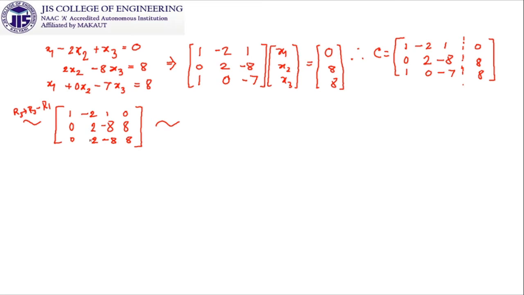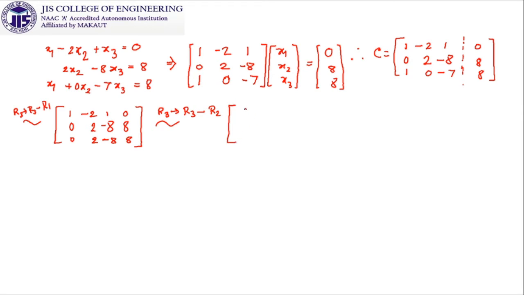It is not yet in echelon form because the number of zeros is increasing here but not here. I have to make this part 0, obviously with the help of R2. So it is obvious that the first element of R3 will be 0 if I make R3 goes to R3 minus R2.